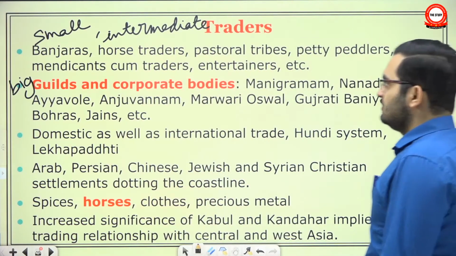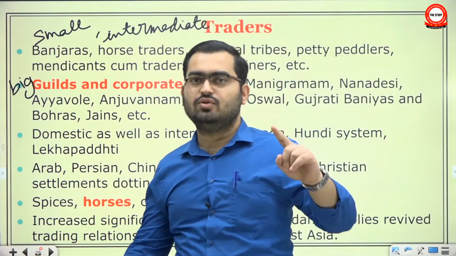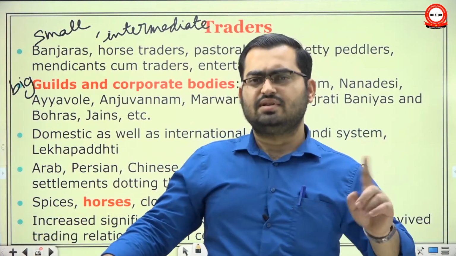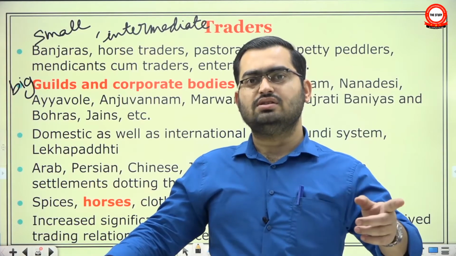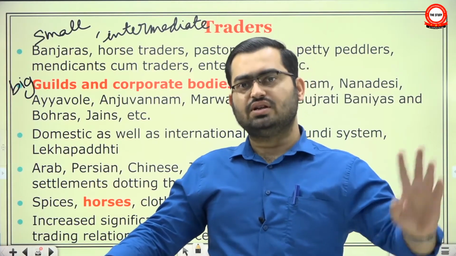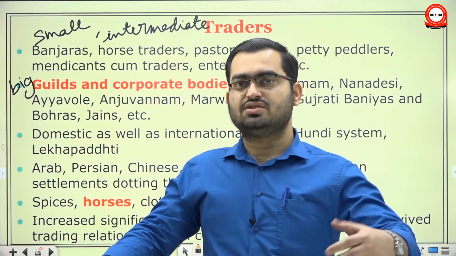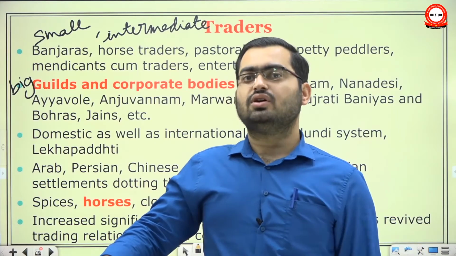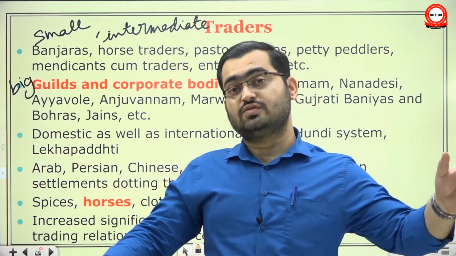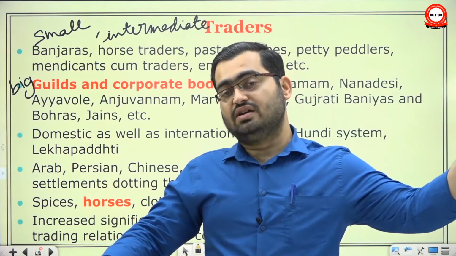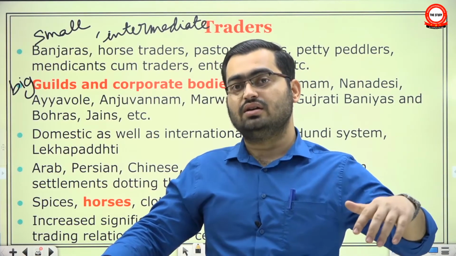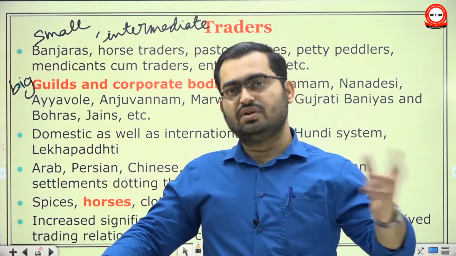Banjara, nomads. You will read about Banjaras in more detail in the next chapter. There they have given examples like how Alauddin Khilji used Banjaras to transport grain to his cities, how they were supplying Mughal armies on the march with foodstuff and regular provisions, and how Banjaras used to transfer horses from as far away as Central Asia and Afghanistan to India. So basically, they moved from place to place.